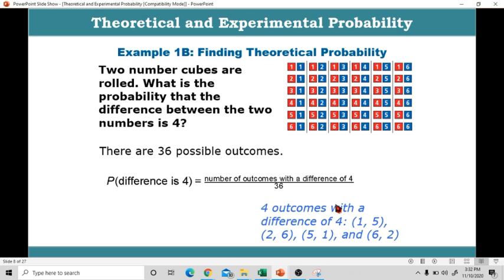There are 4 outcomes with a difference of 4. First, 1 and 5, because 5 minus 1 is equal to 4. Next, 2 and 6, because 6 minus 2 is equal to 4. Next, 5 and 1, because 5 minus 1 is equal to 4. The next, 6 and 2, because 6 minus 2 is equal to 4. Therefore, the answer is 4 all over 36. Simplified, it will become 1/9. Okay? When the probability is in fraction form, it should be simplified.